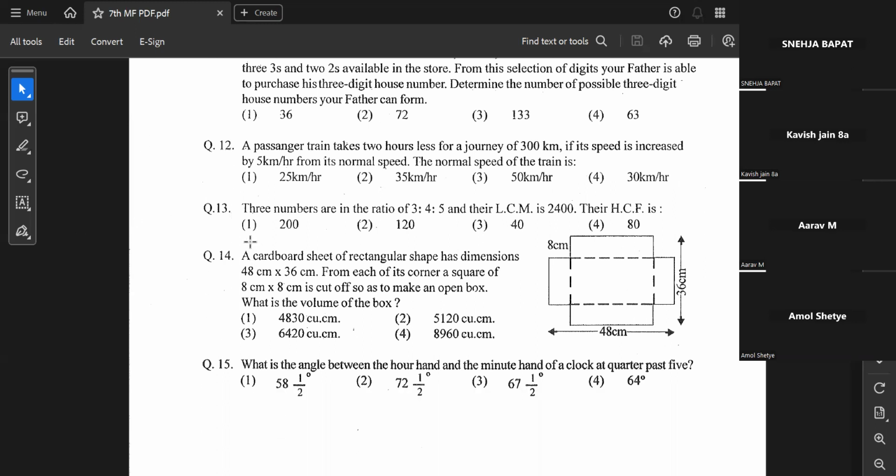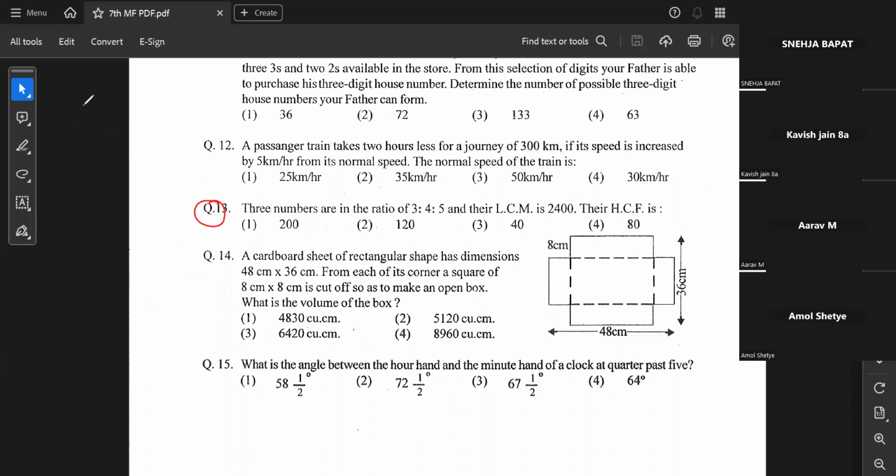So, going towards 13th one. So 13th one, three numbers are in ratio 3:4:5. Their LCM is this much. The HCF will be how much? Wait. HCF, see, 3:4:5 multiplied by HCF gives you LCM.